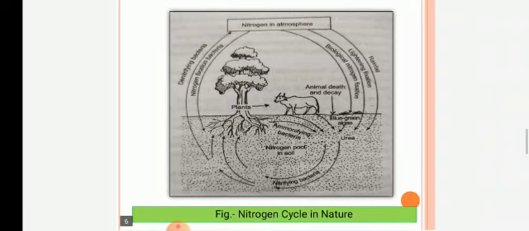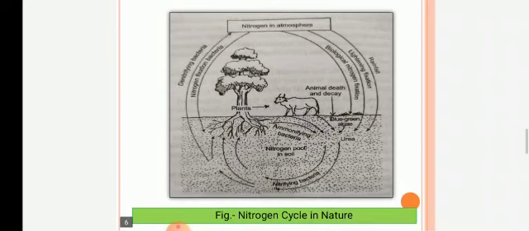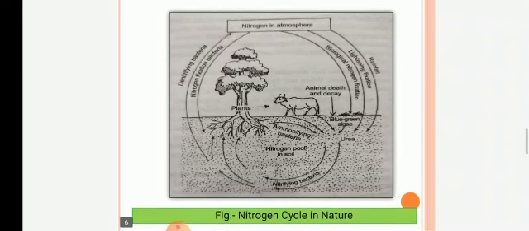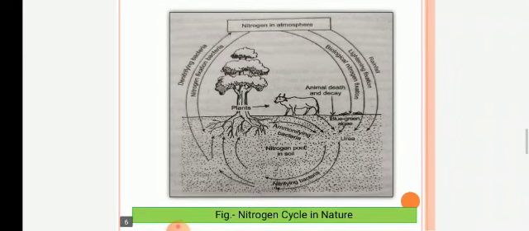Then another type of bacteria called denitrifying bacteria convert this soil nitrogen into atmospheric nitrogen. So nitrogen from the atmosphere gets mixed in the soil, and from the soil again it returns to the atmosphere through the denitrifying bacteria. This is called the nitrogen cycle in nature.